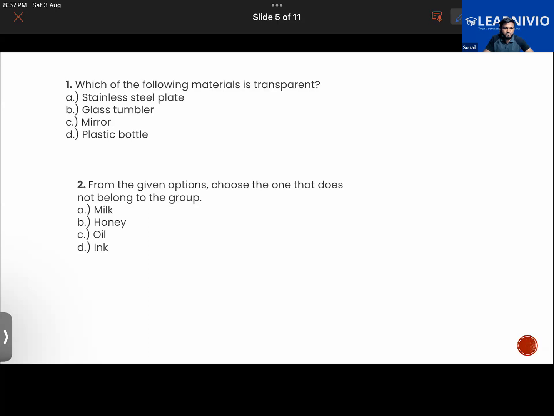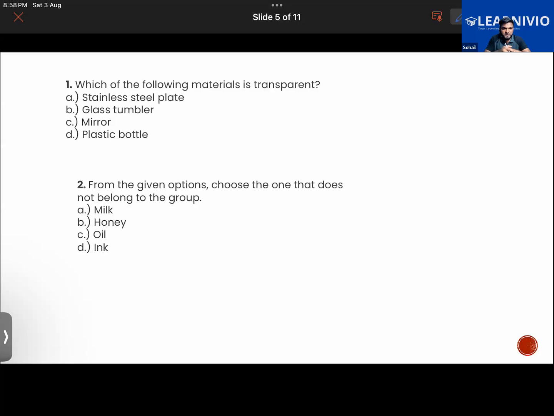Sir, mirror won't be transparent. Because the plastic bottle, sir, will that be with the water or empty? Without the water, an empty plastic bottle. See, plastic bottle comes in a range of colors, and there's a range of types of plastic bottle. Usually, plastic bottles are translucent. Okay, yes, sir. So it's not transparent.